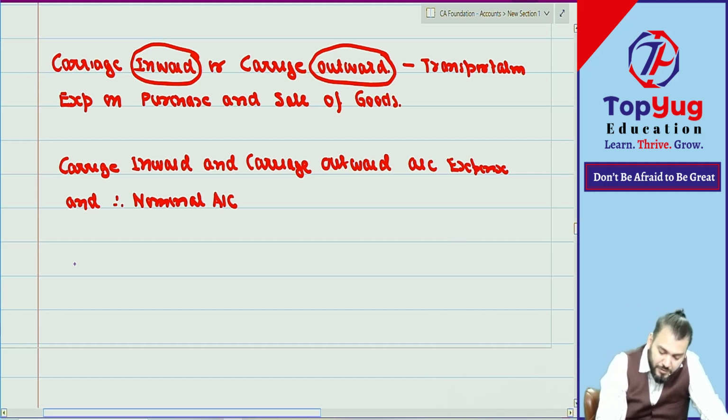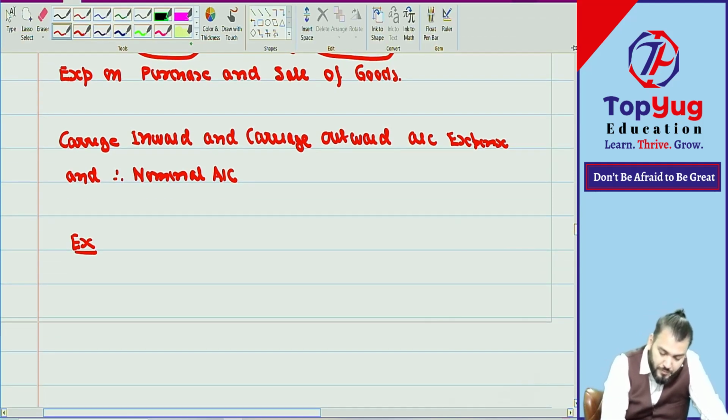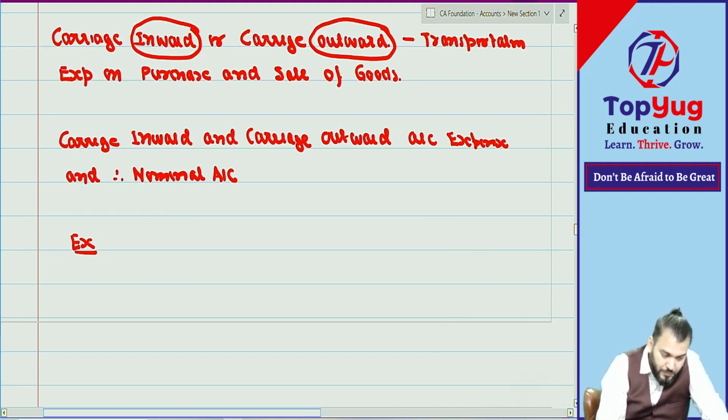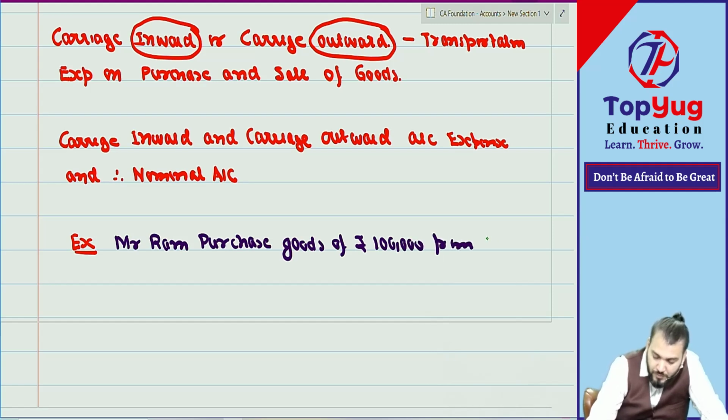Understood? Let me write one example. Example: Mr. Ram purchased goods of rupees 1 lakh from Mr. A at a trade discount of 10%.